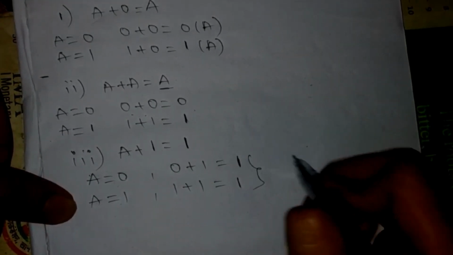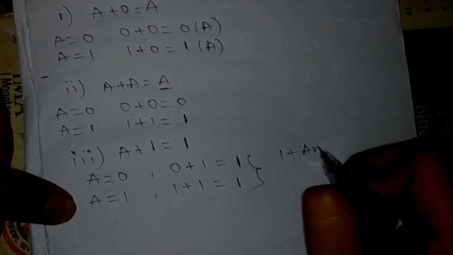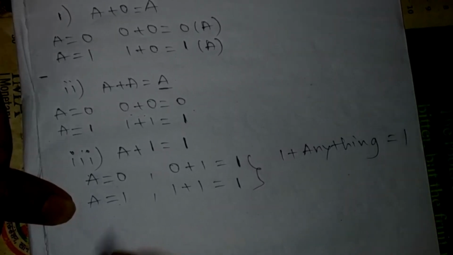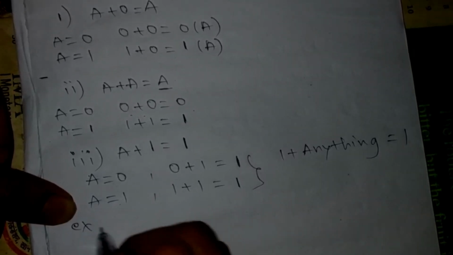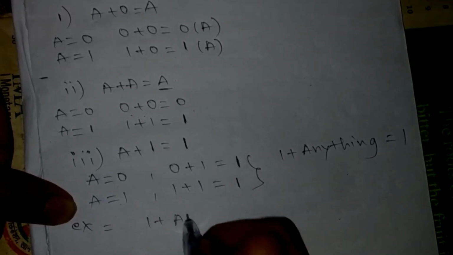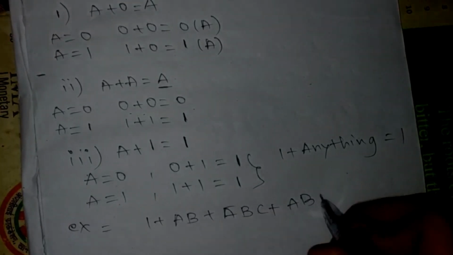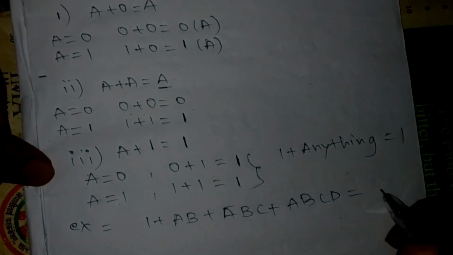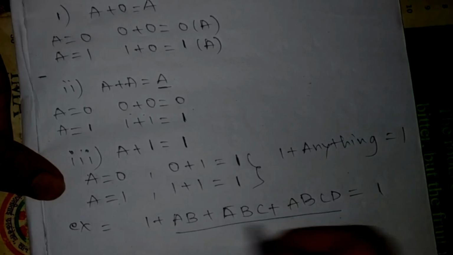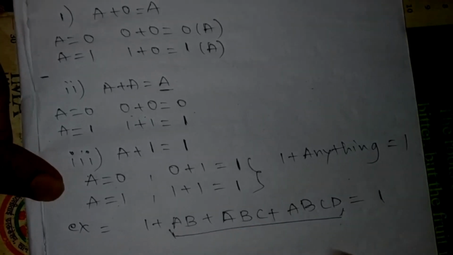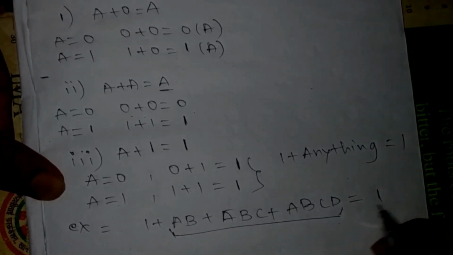From these two results, we can say 1 plus anything is going to give 1. For example, 1 plus AB plus A bar BC plus ABCD is going to give 1. We don't care about these whole terms. Ultimately we are going to get 1 value.